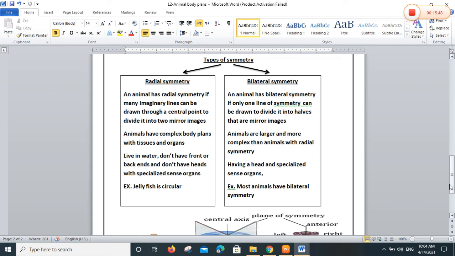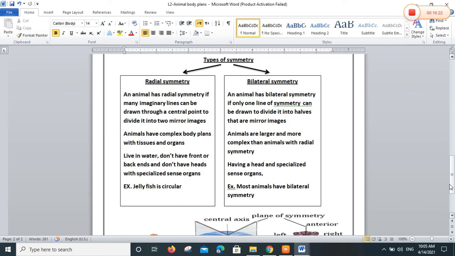Remember with me, all animals with radial symmetry live in water. So I can see animals with radial symmetry in water only, like echinoderms and cnidarians. Yes? These animals do not have front or back ends, because I can draw the line from any part. So no front and no back, and also they do not have heads.